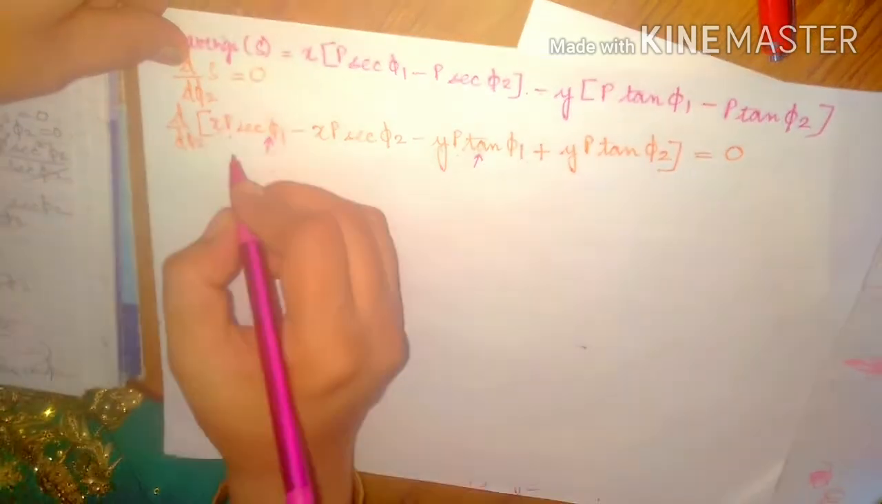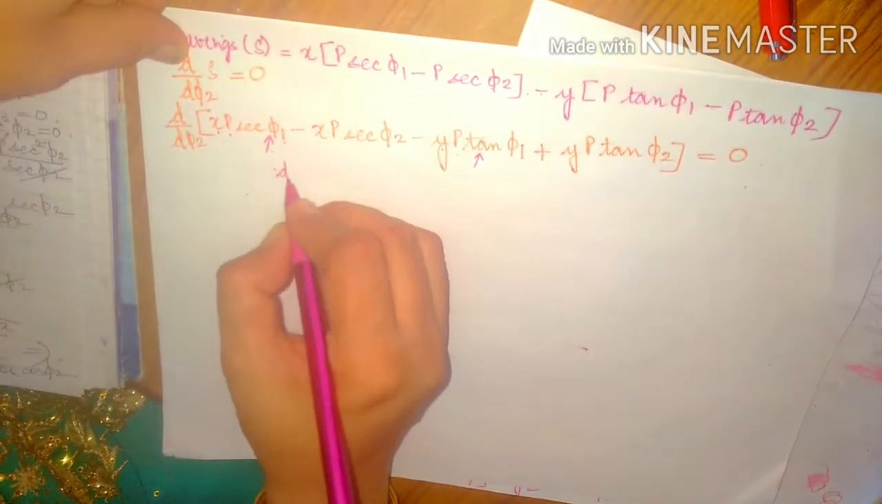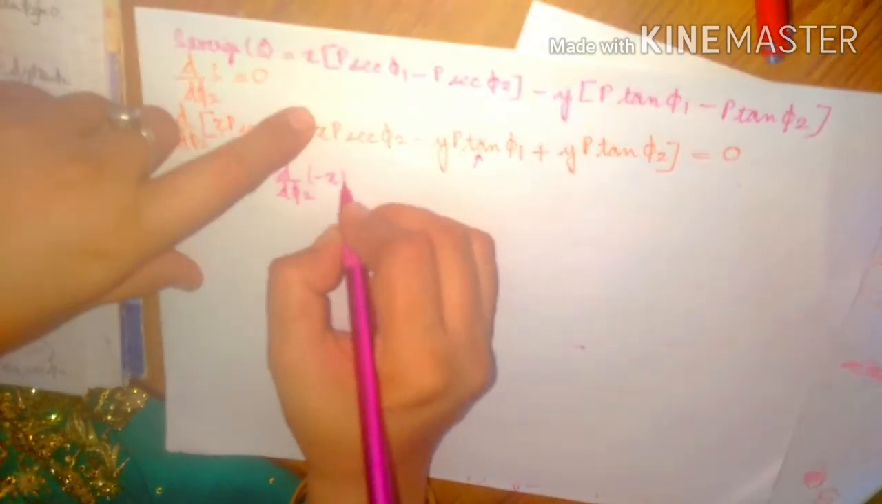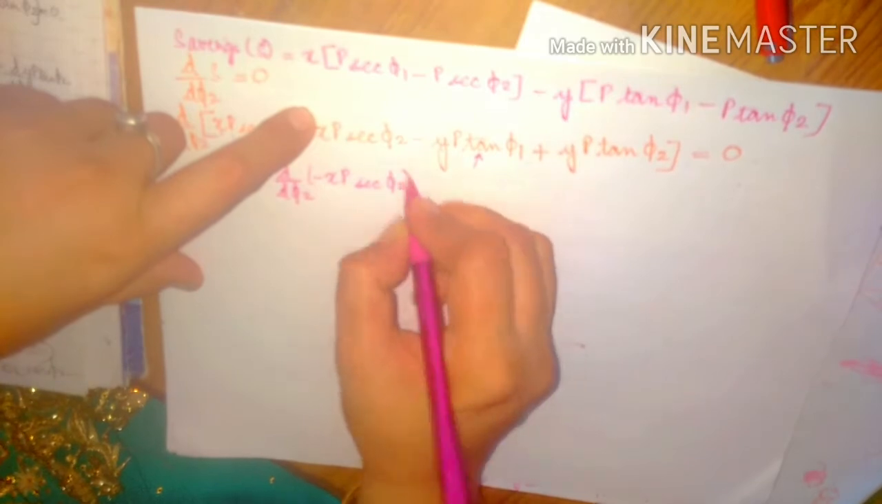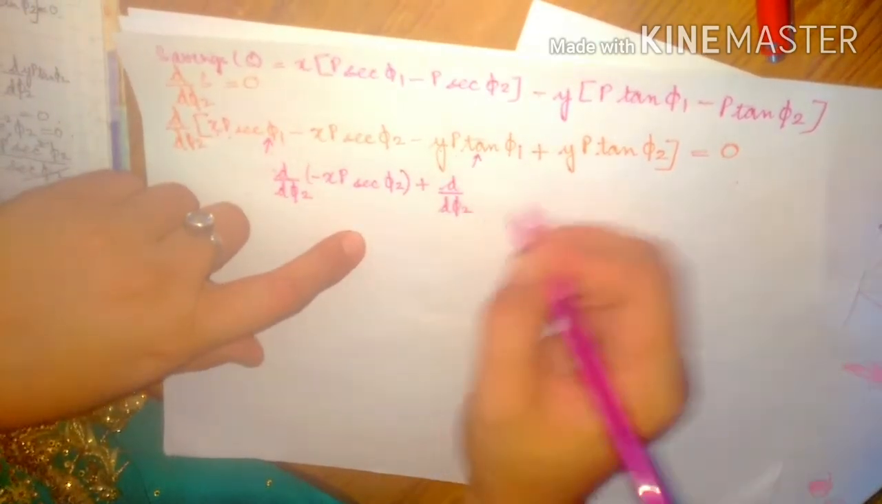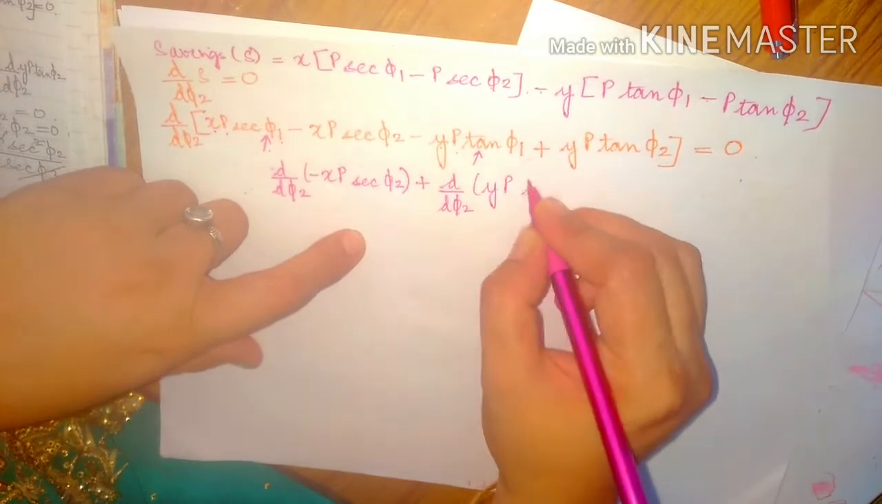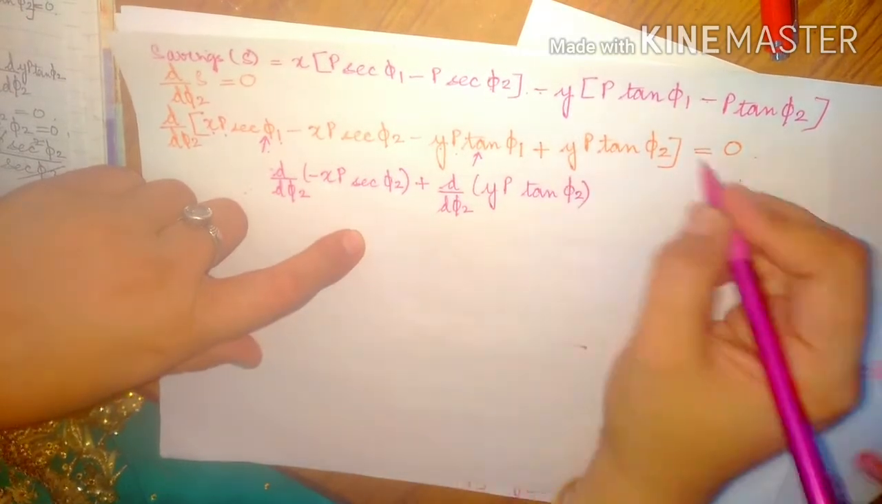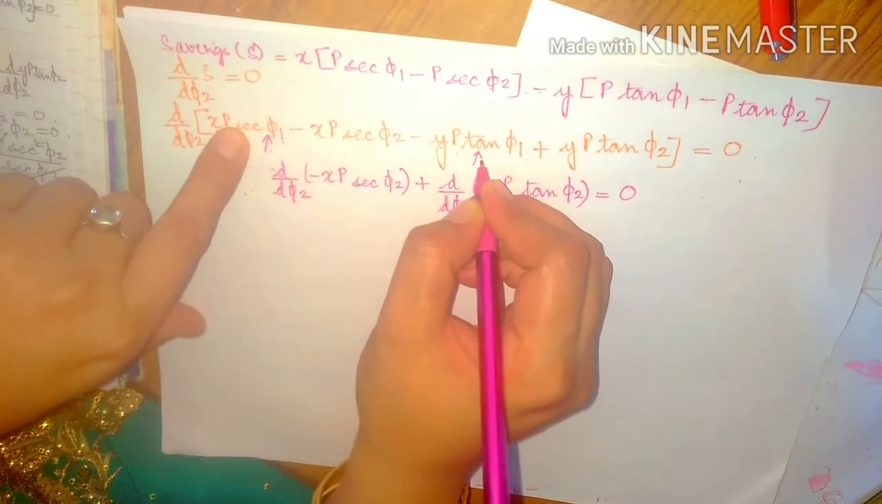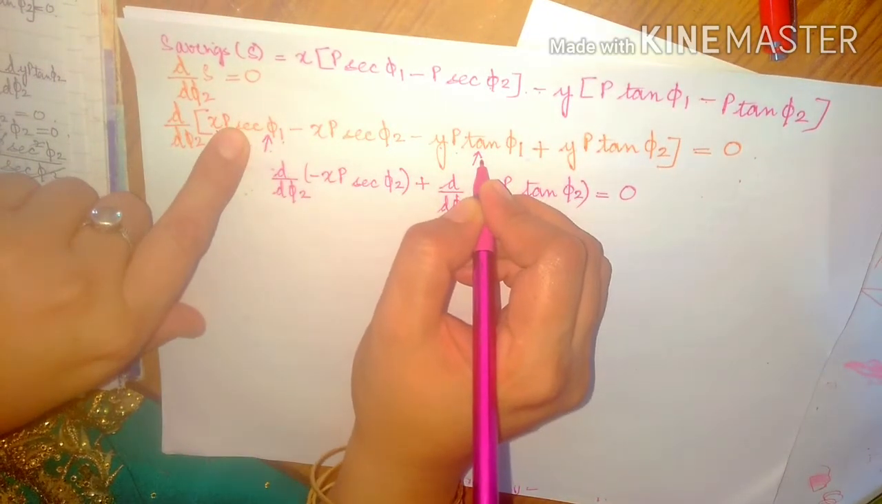Okay, so what you are left over with is now d by d phi 2 of the term minus xp sec phi 2, plus d by d phi 2 of the term yp tan phi 2, equals 0. We are going to note this down as it is. The earlier two terms, their derivative is basically 0.